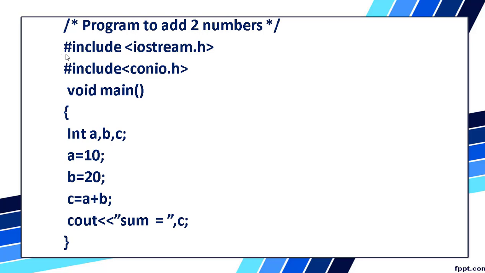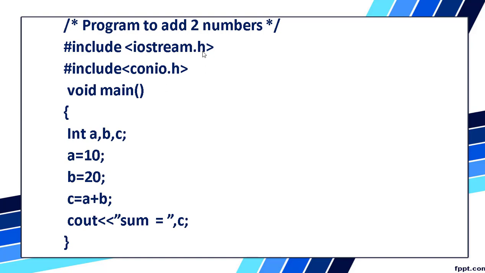The next two lines, hash include iostream.h and hash include conio.h, are called preprocessor directives. These directives include all the header files, that is, all the functions which we are using in the program will be included in these header files. Why do I call it a header file?